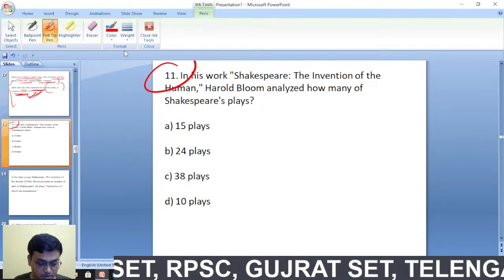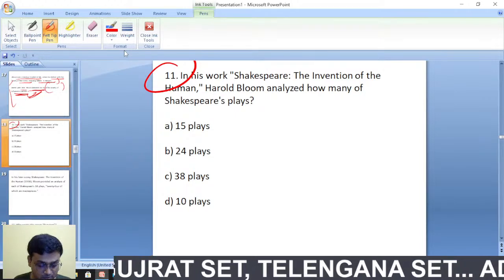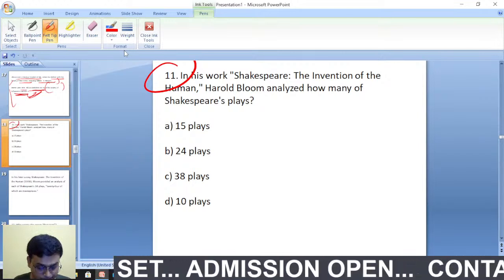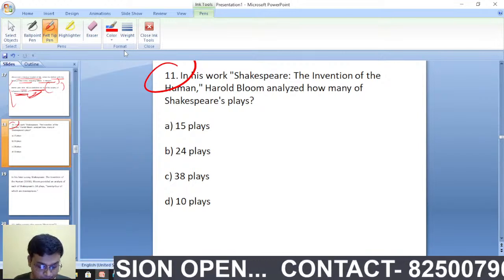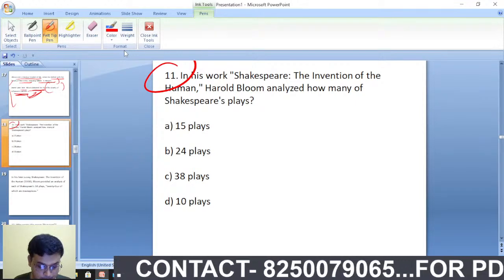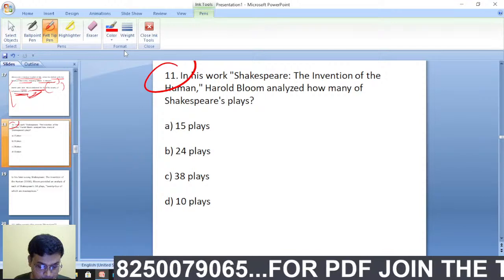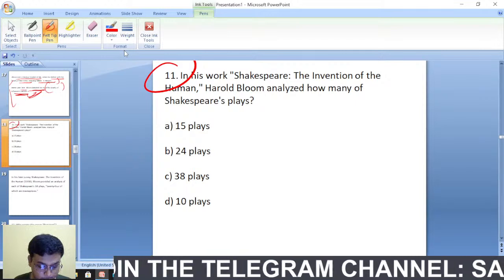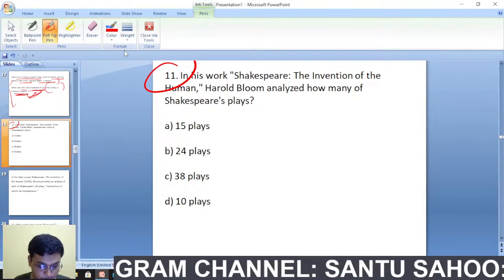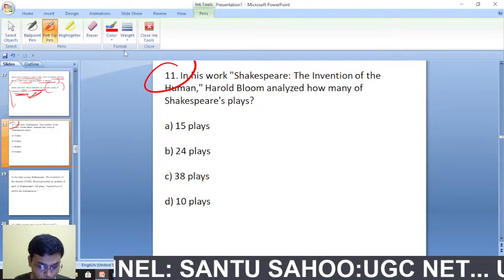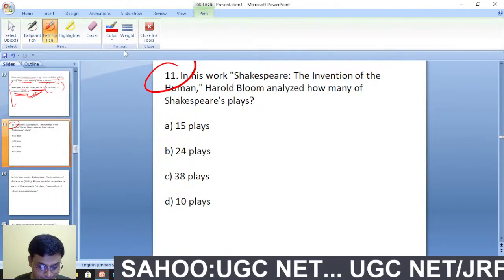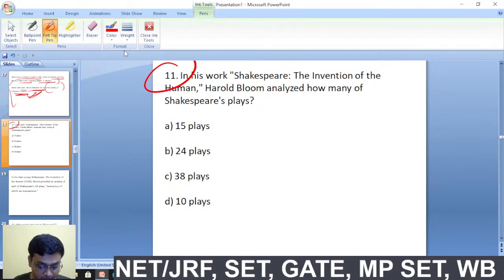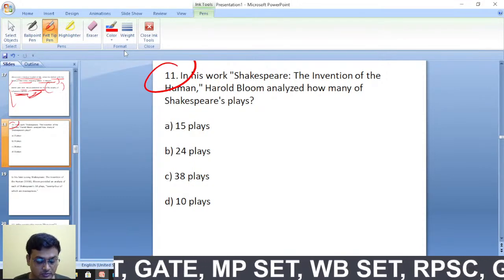These three people were American disciples of... Let's remember these three, they are very important, okay.